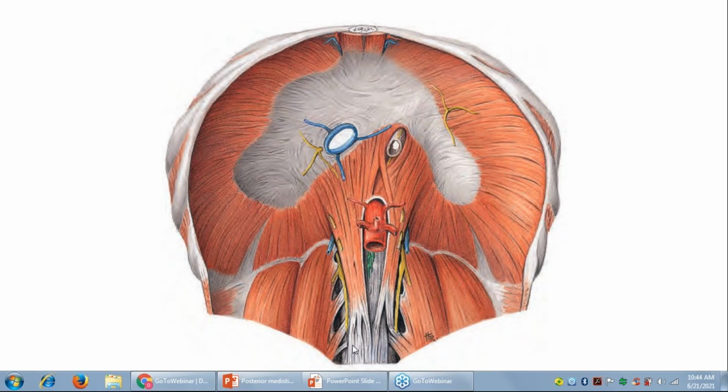L2, L3 vertebra; the right crus goes down to L3, L1, L2, L3, and the left crus goes up to the level of L2. So these are the two crura of the diaphragm, the thick, big anchorage. This is the posterior of the diaphragm, and we are watching from below. This is our posterior attachment. We will discuss how the diaphragm is attached tomorrow or the day after. But this is a view from below.